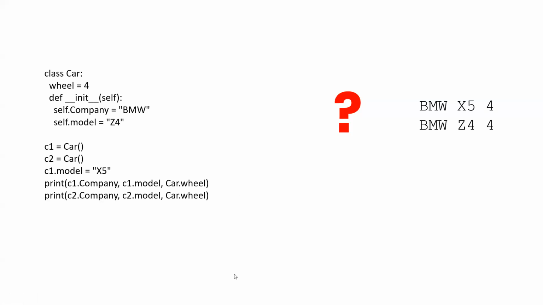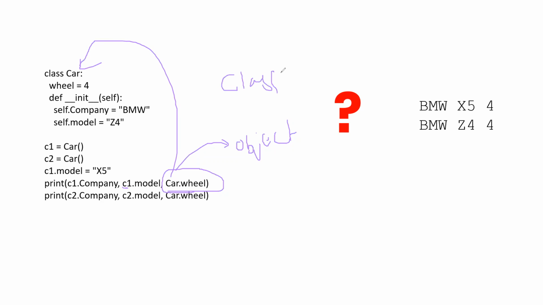One thing that you should notice here is how we are calling the static variable. I needed to jump in so that I can show you. You can see this car wheel. There is no object reference here while calling a static variable. What is Car? Car is the class name. So how do you reference it? That is by class name dot attribute.